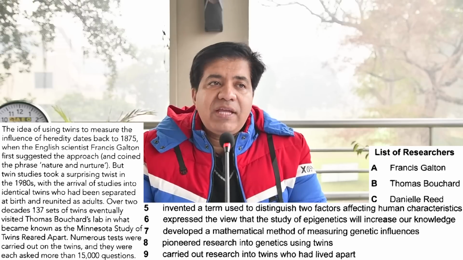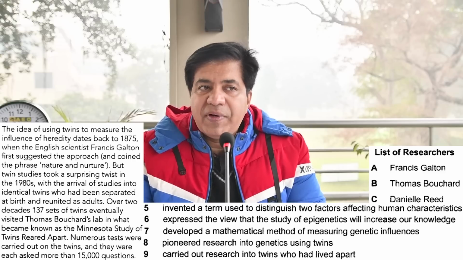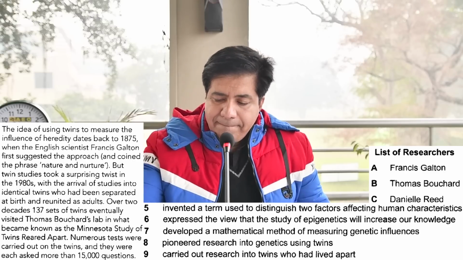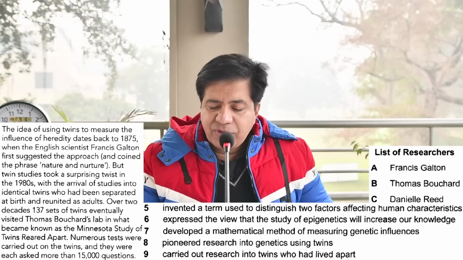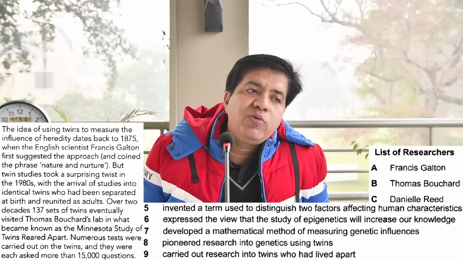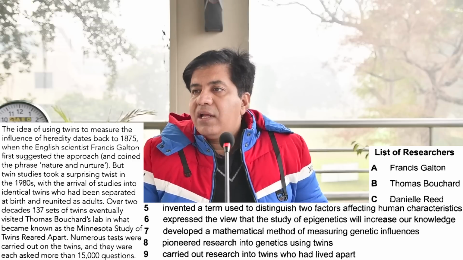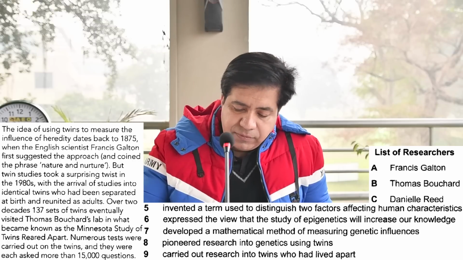Now match something with this. Thomas Bouchard, twins who were separated at birth and all that. 9. Carried out research into twins who had lived apart. For separated, they use the word lived apart. So for question number 9, right answer is B.